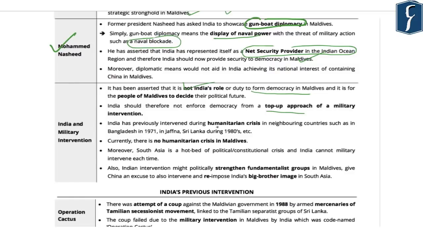Further, India has previously intervened during humanitarian crises in the neighborhood. These include Bangladesh in the year 1971, when Bangladesh was freed from Pakistan, and Jaffna, Sri Lanka, during the 1980s. Now, although India had intervened in the neighboring countries due to humanitarian crisis, currently there is no humanitarian crisis in Maldives. That is why India is refraining from interfering in Maldives. Further, South Asia is a hotbed of political and constitutional crisis, and India cannot intervene each time. Further, Indian intervention might politically strengthen fundamentalist groups in Maldives and give China an excuse to also intervene and reimpose India's big brother image in South Asia.